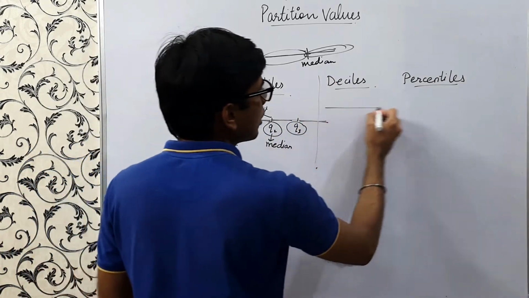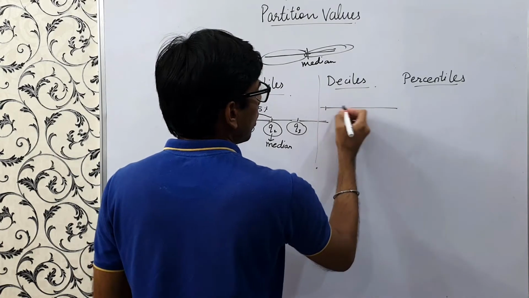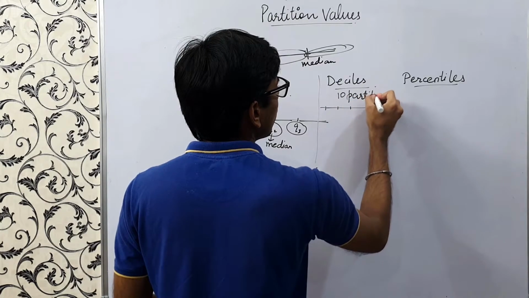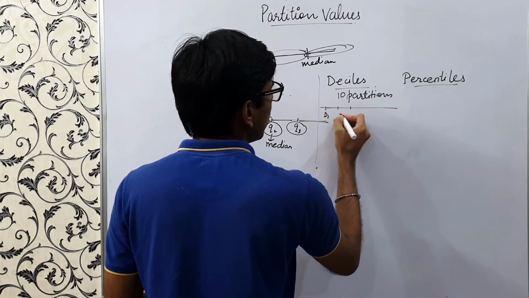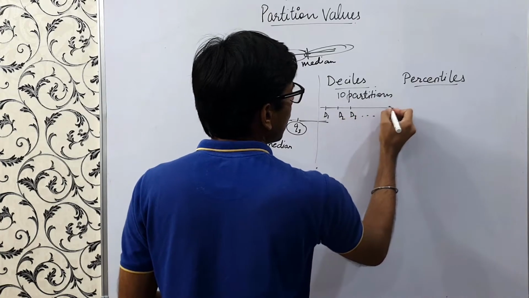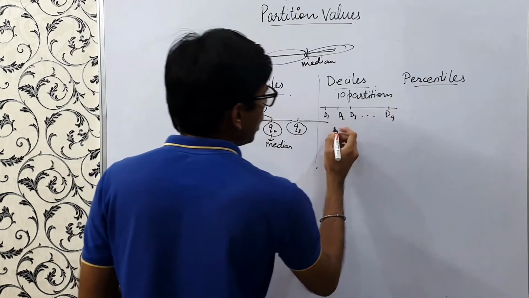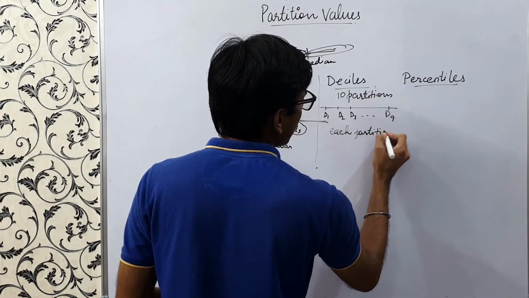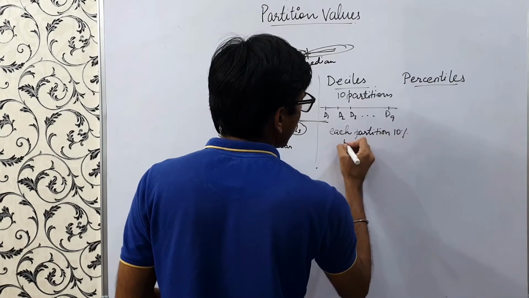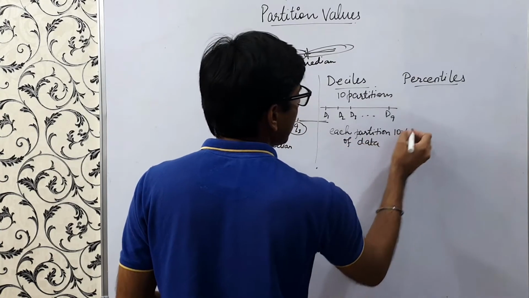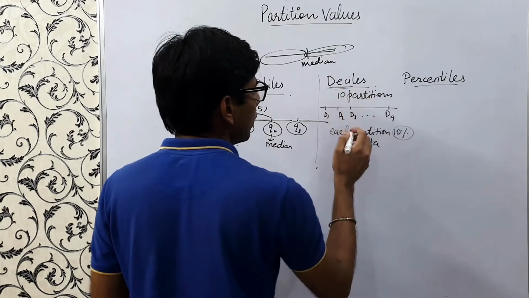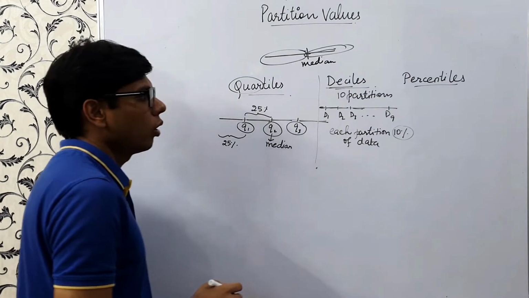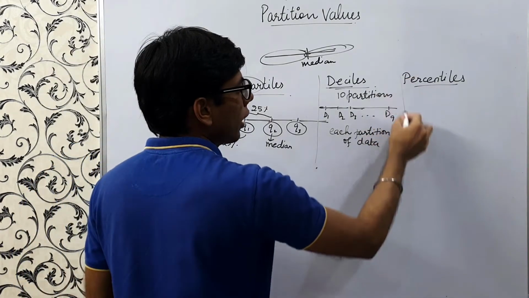And in deciles, there are 10 partitions of data: D1, D2, D3 till D9. Each partition has 10% of the data. That's why it is known as deciles. So each partition has 10% of the data.